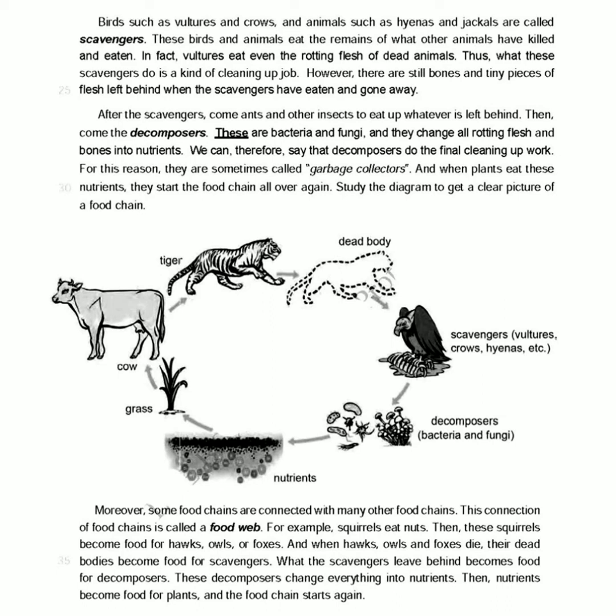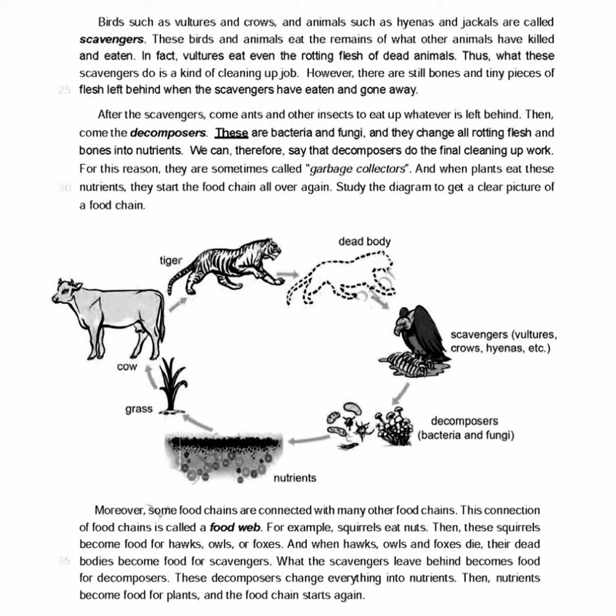We can therefore say that decomposers do the final cleaning up work. For these reasons, they are sometimes called garbage collectors. And when plants take in these nutrients, they start the food chain all over again. Study the diagram to get a clear picture of a food chain.